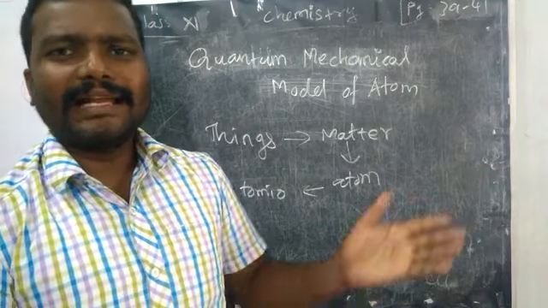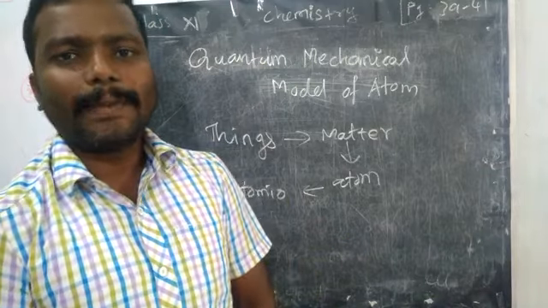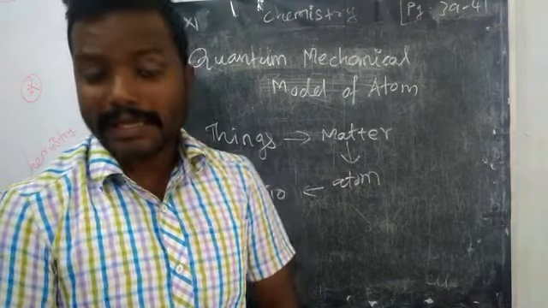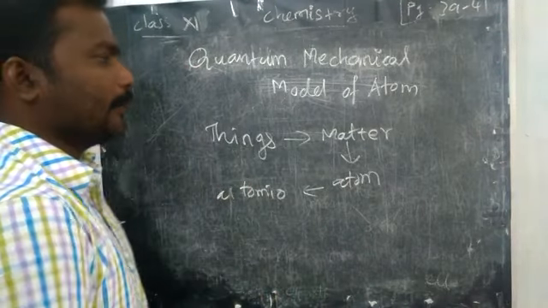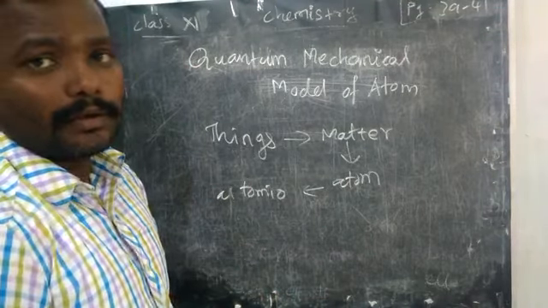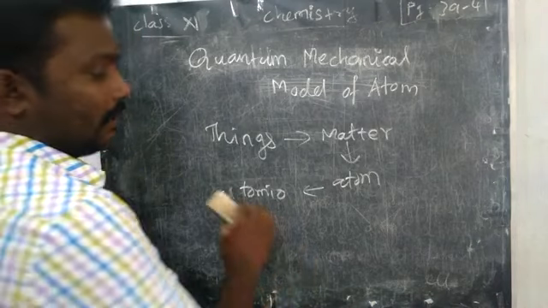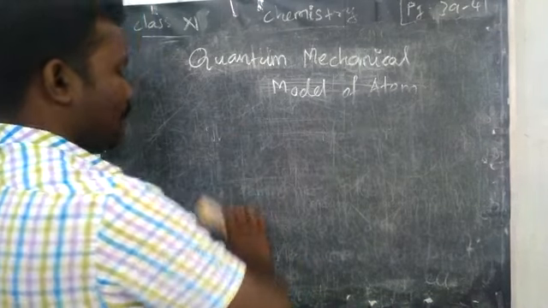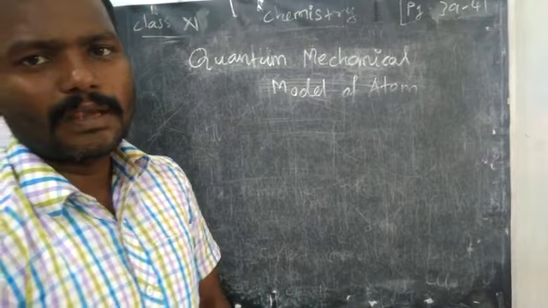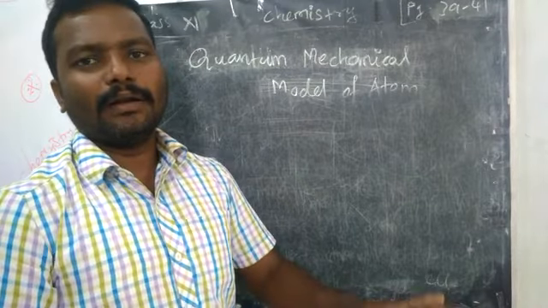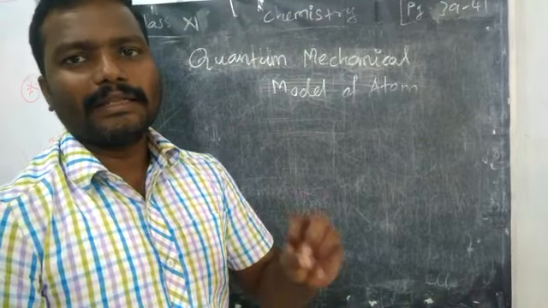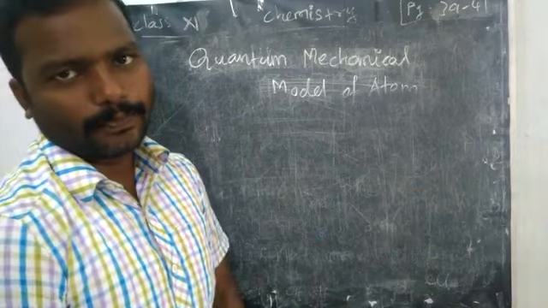But later on we learned that there are further subatomic particles, like electron, proton and neutron. There are also some interior particles like mesons. All those things we know. So finally we accepted that the smallest particle in matter is called the atom, right?